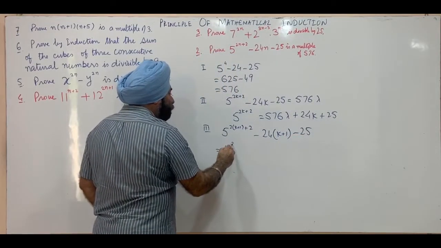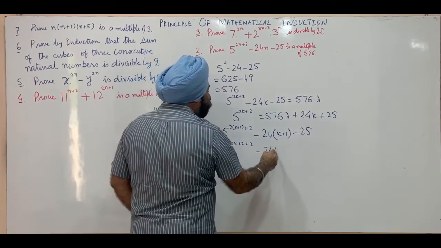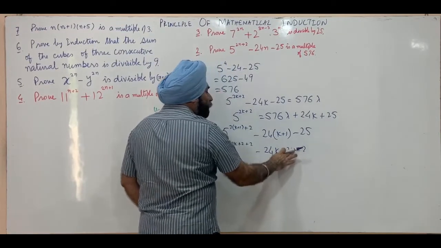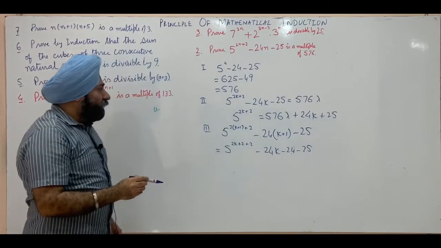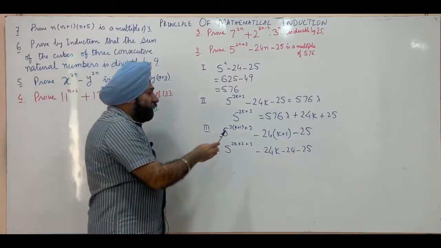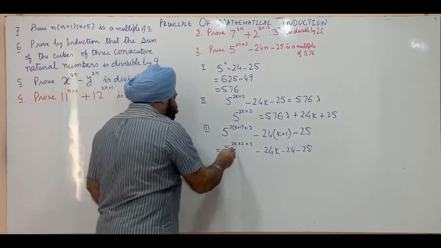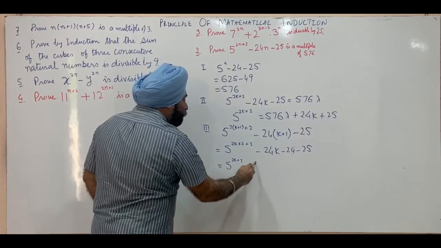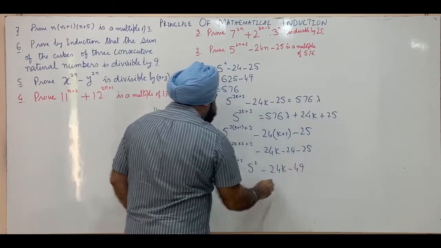This is 5 raised to power 2k plus 2 plus 2, minus 24k minus 25, minus 24 minus 25. So since from the second step we have value of 5 raised to power 2k plus 2, we write this as 5 raised to power 2k plus 2 into 5 raised to power 2, minus 24k minus 49.